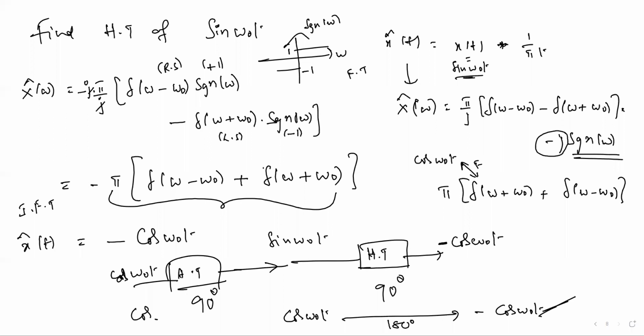Now I think you can solve Hilbert transform problems even if the function is anything other than sin and cos. If any function is given to you, you can proceed like this. If they are known functions, you don't get any problem. Here 1 by pi t is there. That's why I have taken it like this. So based on the given function, go to the frequency domain, manipulate it, and come back to the time domain by taking inverse Fourier transform. You get it easily. It's not a big problem for us.